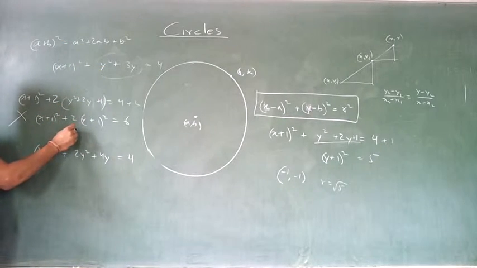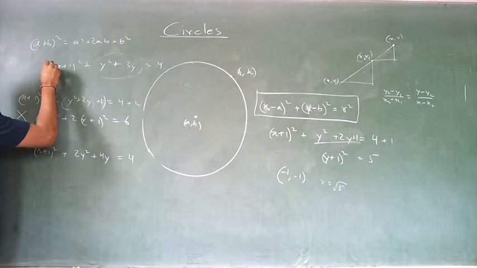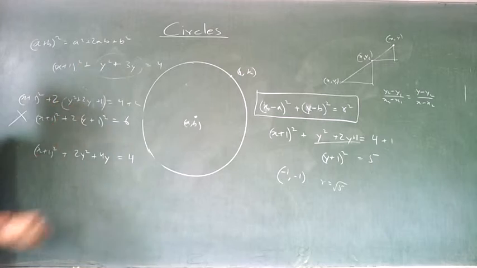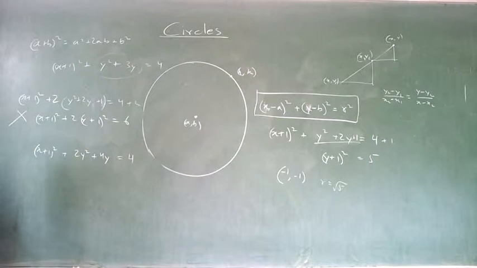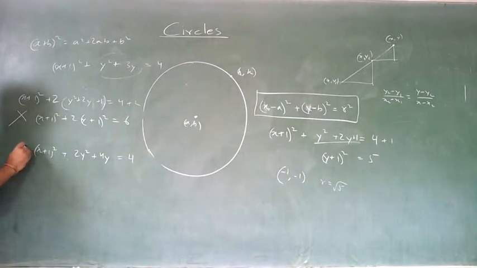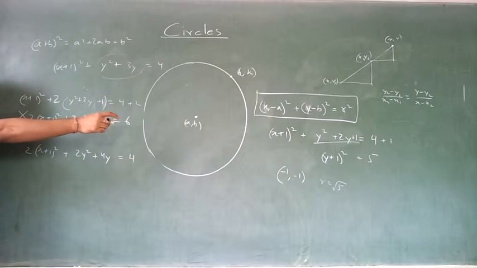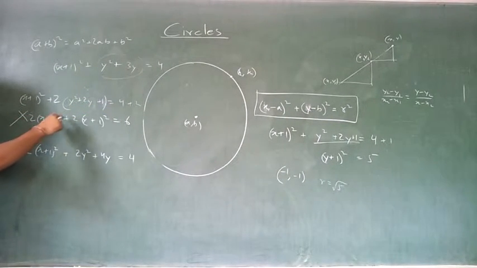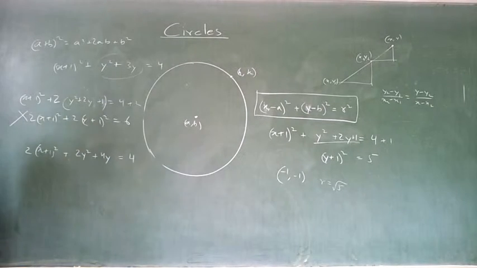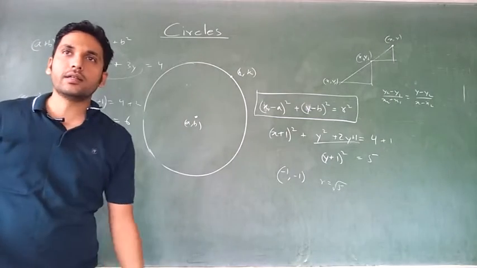This is not a circle. What is the only criteria? The criteria is that the coefficient of x square and the coefficient of y square should be same. Suppose here also x was 2 of something, then 2 to 2 gets cancelled and becomes x plus 1 the whole square and y plus 1 the whole square. So the criteria is the coefficient of x square and y square is same.